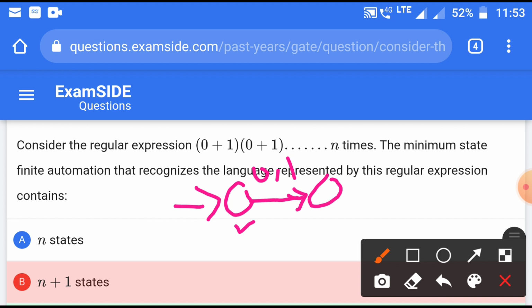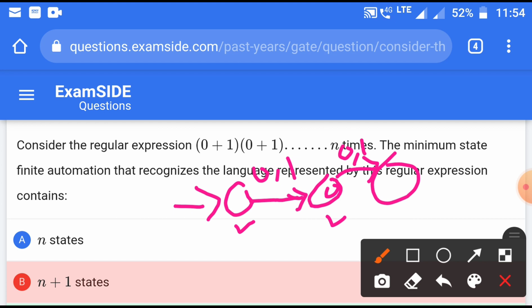Here we have transitions for both symbols 0 and 1, but here we do not have a transition. So we need to add a dead state. It will remain a final state, but we need another state as a dead state which will complete the requirement given in the DFA definition.